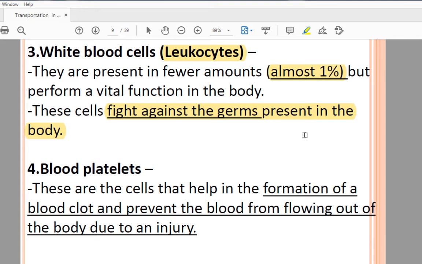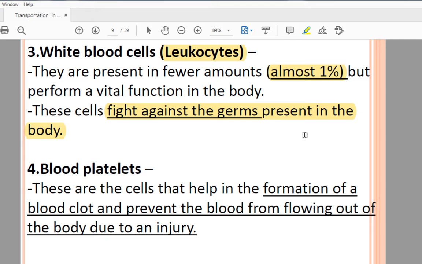The main job is to fight against diseases by destroying the harmful bacteria and other foreign materials. These white blood cells are able to move on their own. This helps them to pass through the walls of the blood vessels and to reach the infected parts of the body. So like that they are fighting against the germs.